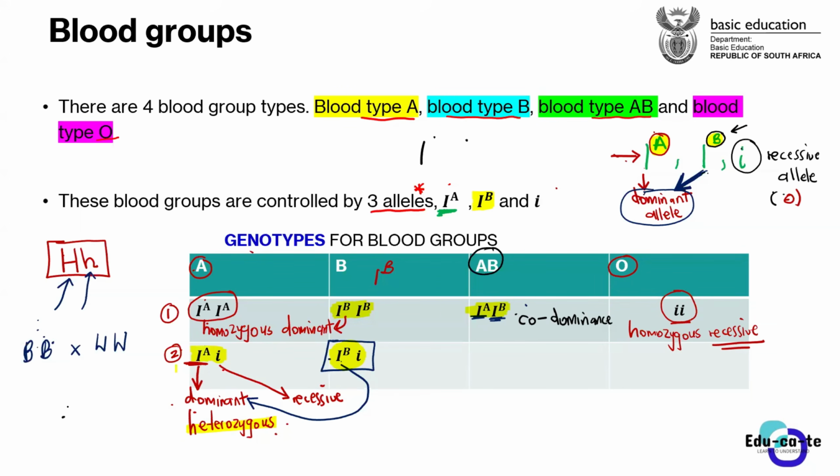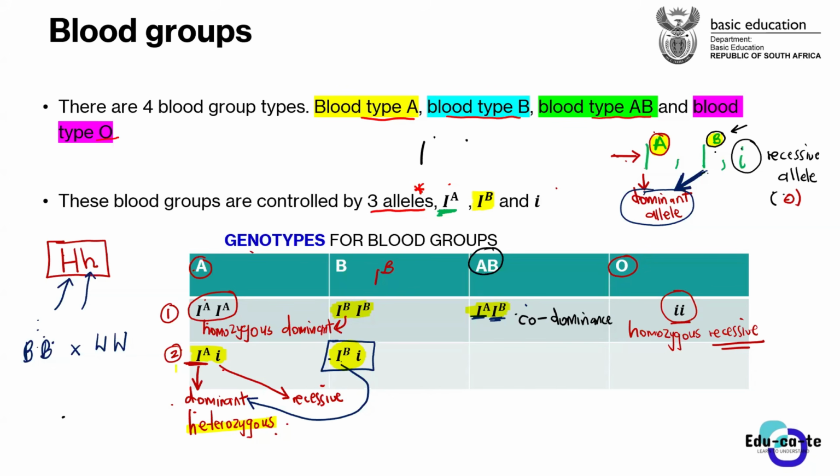But these guys are the blood group types that we have, as well as the alleles controlling them. So remember, guys, we're having 4 blood types, but we've got only 3 alleles controlling them. Don't confuse the thing, guys. The 4 blood types are blood type A, blood type B, blood type AB, and blood type O. But only 3 alleles control blood types.